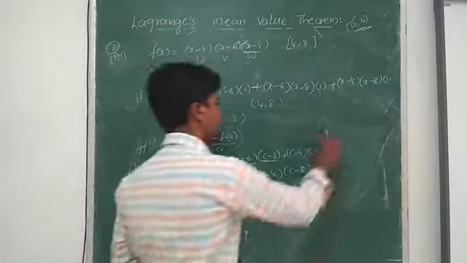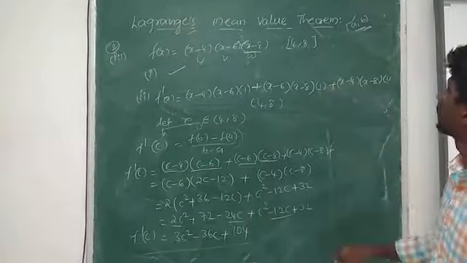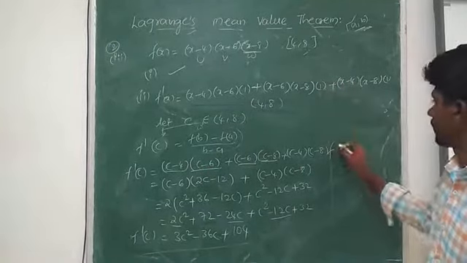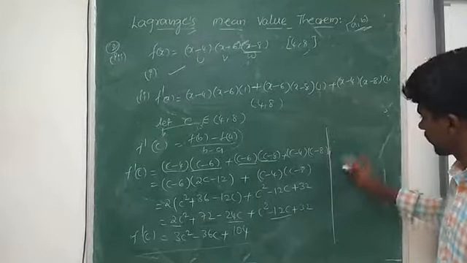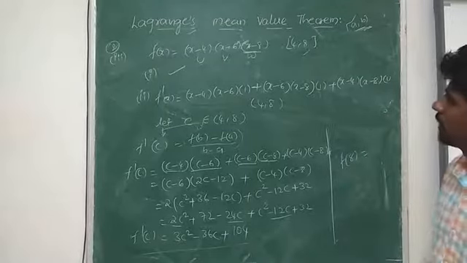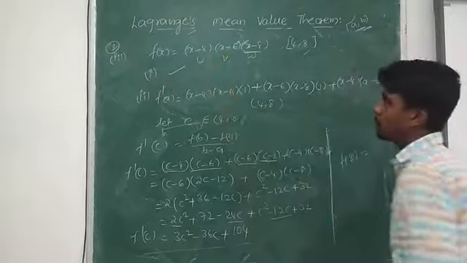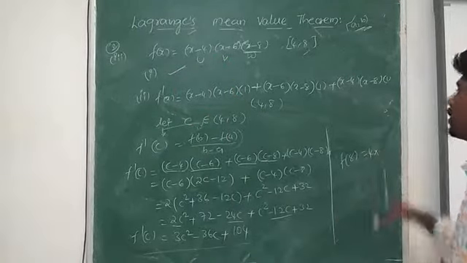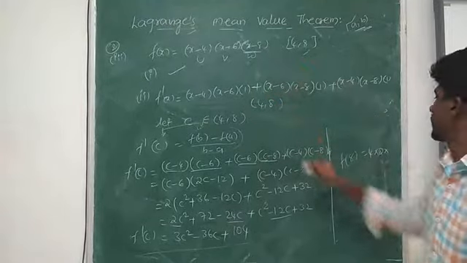On the right side also I find what we have. f of b, the value of b is 8. So f of 8: substitute 8 in that given function. 8 minus 4 is 4, into 8 minus 6, 2, into 8 minus 8, 0.